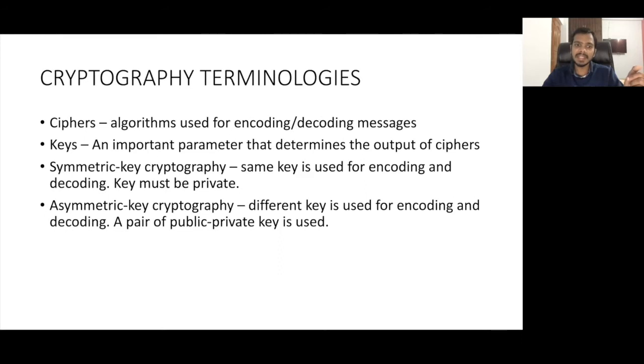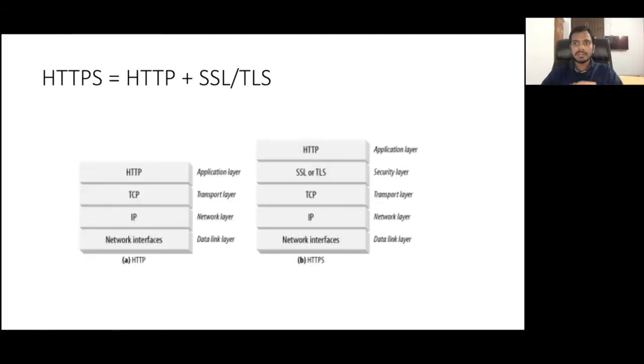But in asymmetric key cryptography, what will happen? One key will be public to all, like everybody can see that key. One key will be private, so public and private key. So let's now discuss